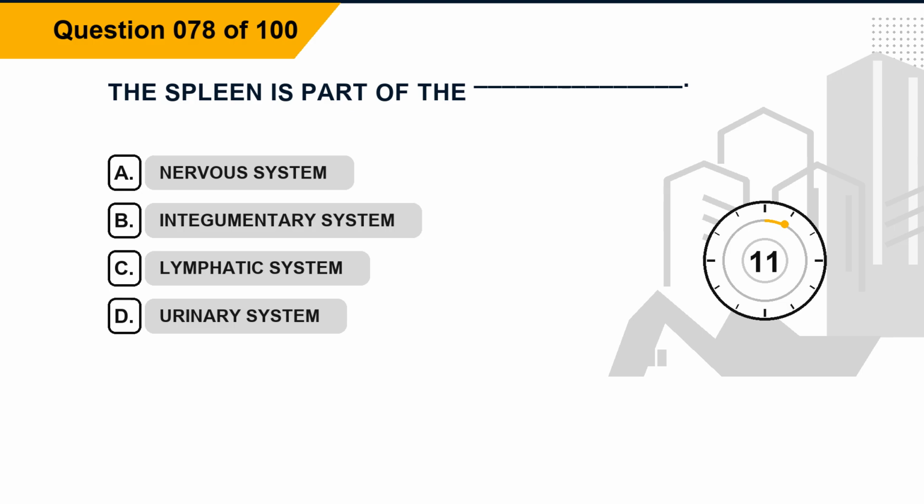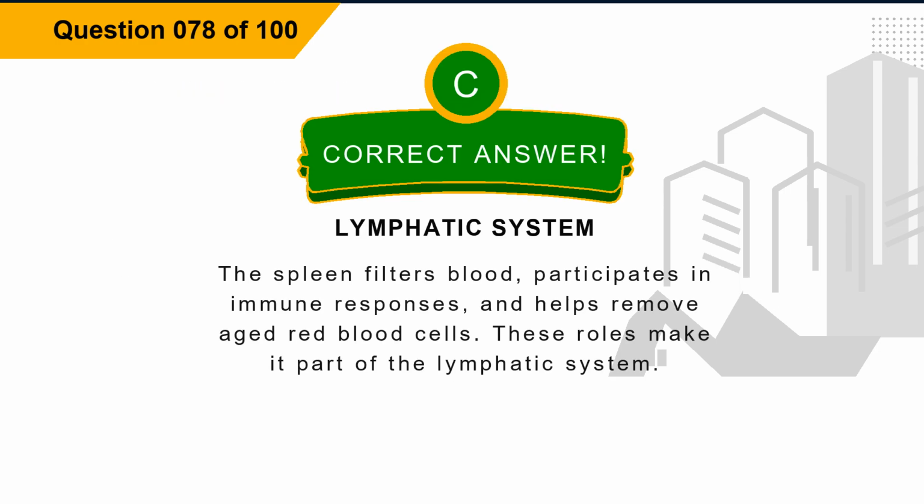Question 78. The spleen is part of the blank. Option A, nervous system. Option B, integumentary system. Option C, lymphatic system. Option D, urinary system. The correct answer is option C, lymphatic system. Explanation. The spleen filters blood, participates in immune responses, and helps remove aged red blood cells. These roles make it part of the lymphatic system.